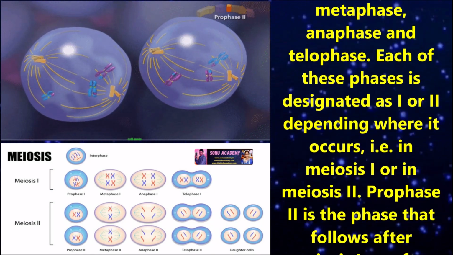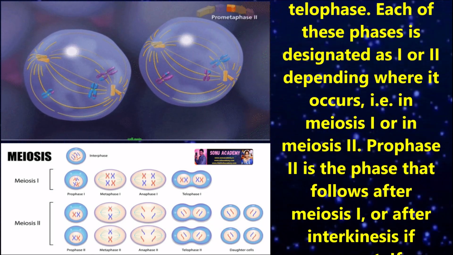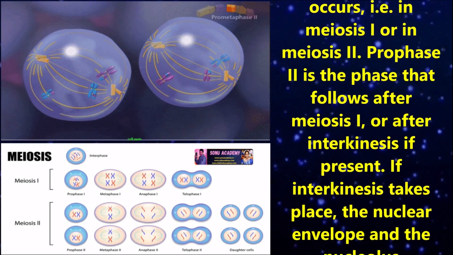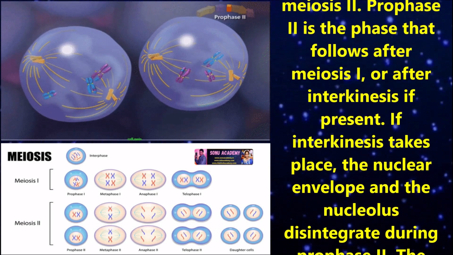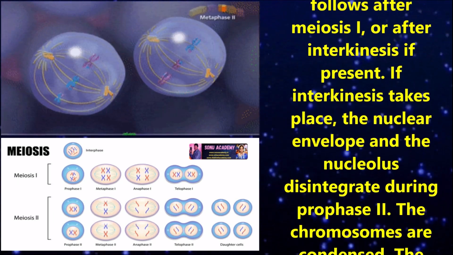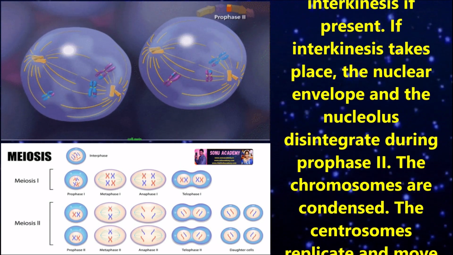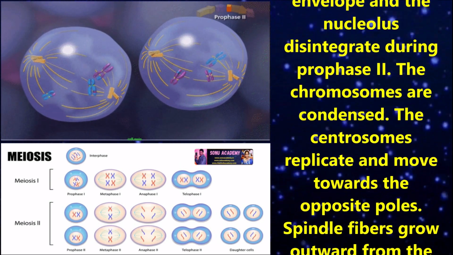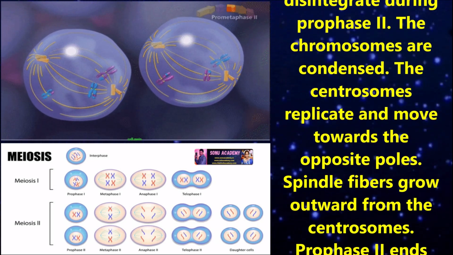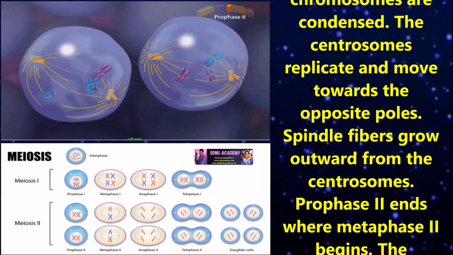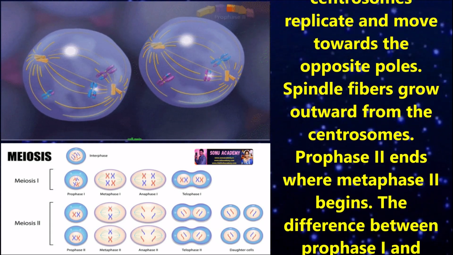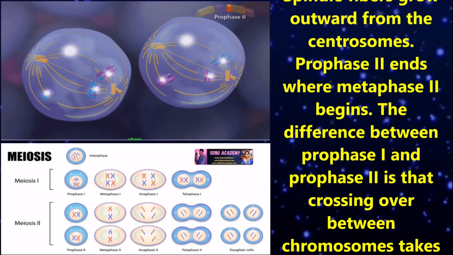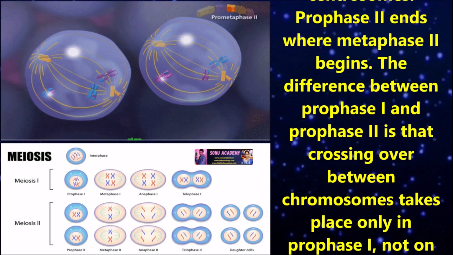Each of these phases is designated as 1 or 2 depending on where it occurs, that is, in meiosis 1 or in meiosis 2. Prophase 2 is the phase that follows meiosis 1 or interkinesis if present. If interkinesis takes place, the nuclear envelope and the nucleus disintegrate during prophase 2. The chromosomes are condensed, the centrosomes replicate and move towards the opposite sides. Spindle fibers grow outwards from the centrosomes.